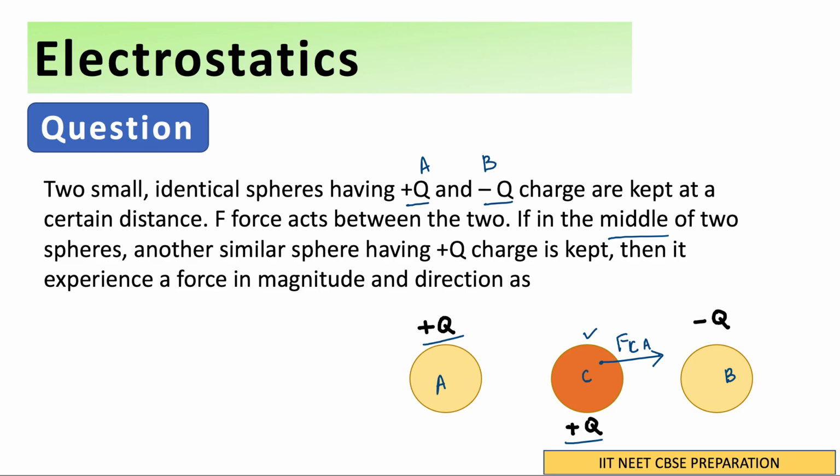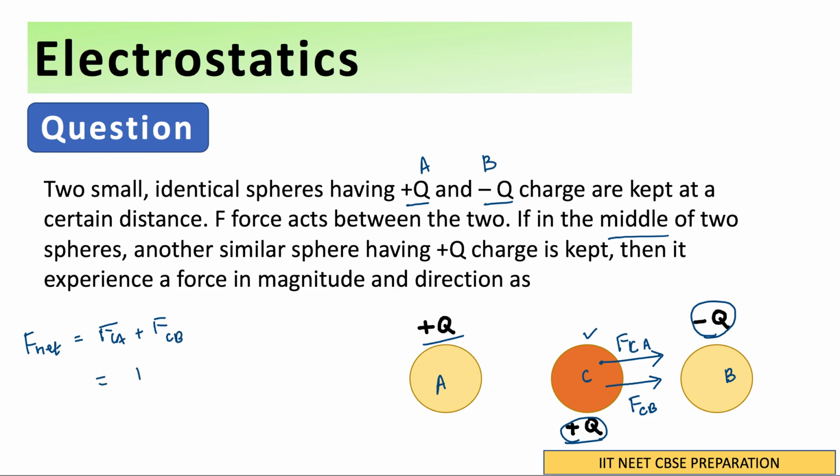Now take a look at the charge on B. B is minus q, and this is plus q. So what is going to happen? An attractive force is going to be there between C and B. B is going to attract C towards itself. So the force on C due to B is going to be in this direction, because it is an attractive force. B is trying to attract C and A is trying to repel C away from it. So the net force on C is what? F net is going to be FCA plus FCB.